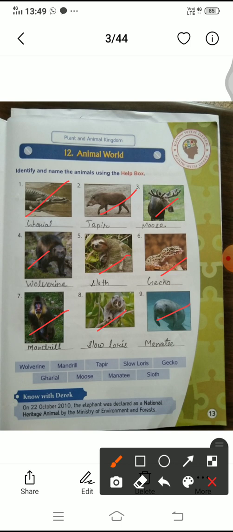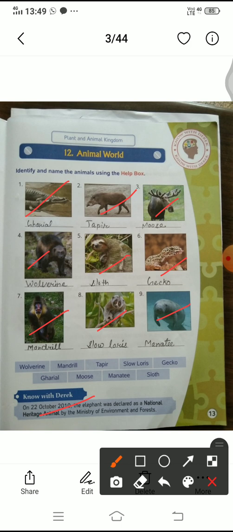And after that, there is the last paragraph. On 22nd October 2010, the elephant was declared a national heritage animal by the Ministry of Environment and Forest. The elephant was declared a national heritage animal.